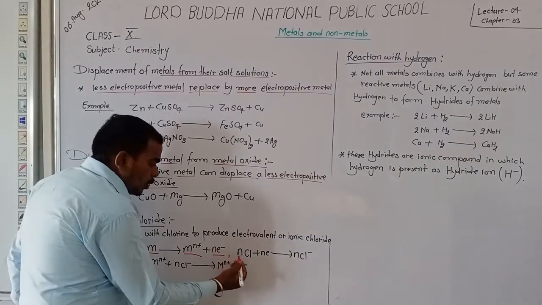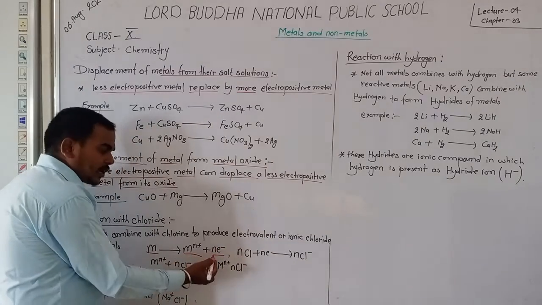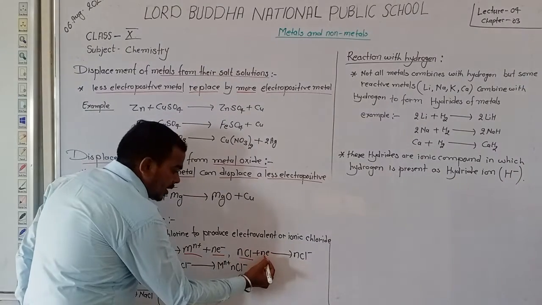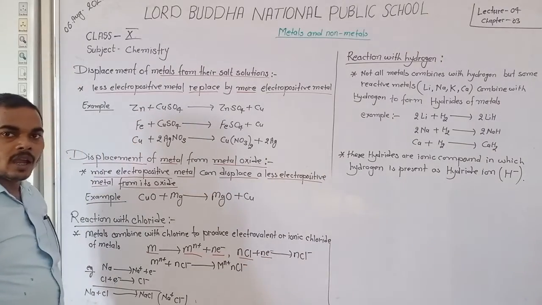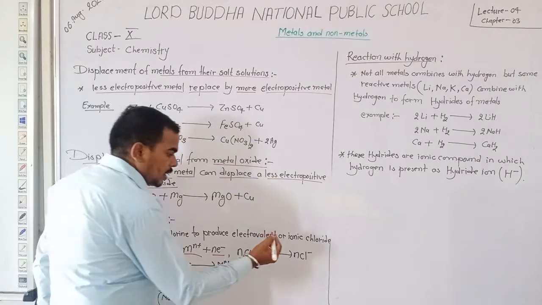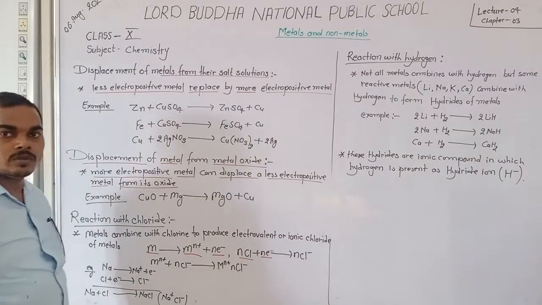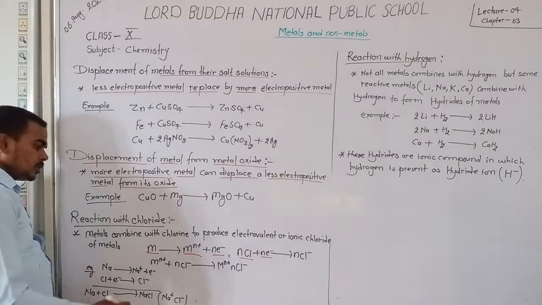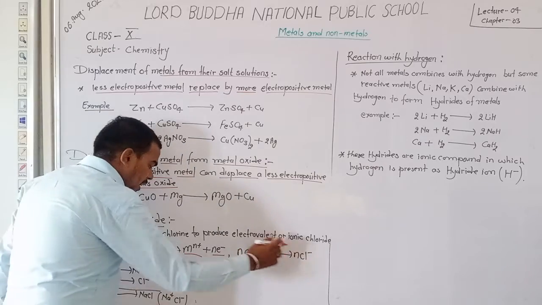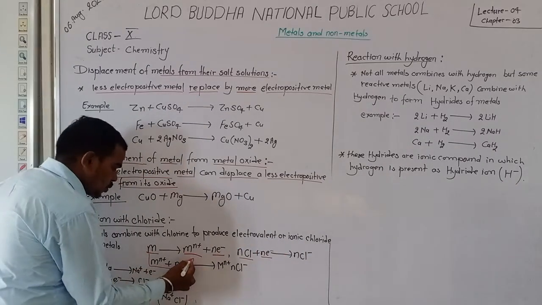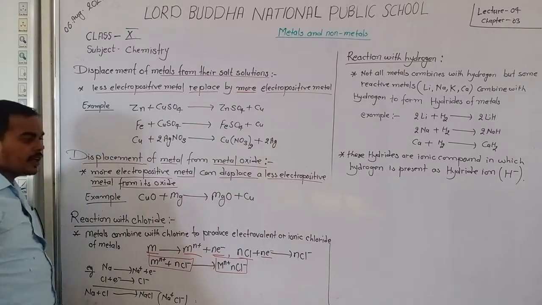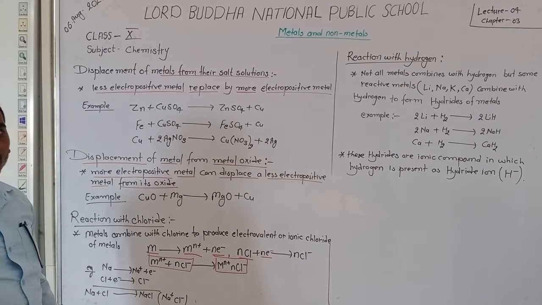Similarly, when the metal loses n electrons, n atoms of chlorine gain those n electrons and acquire a negative charge. After that, the metal cation and the chloride anions combine together and produce a salt that is ionic or electrovalent in nature.